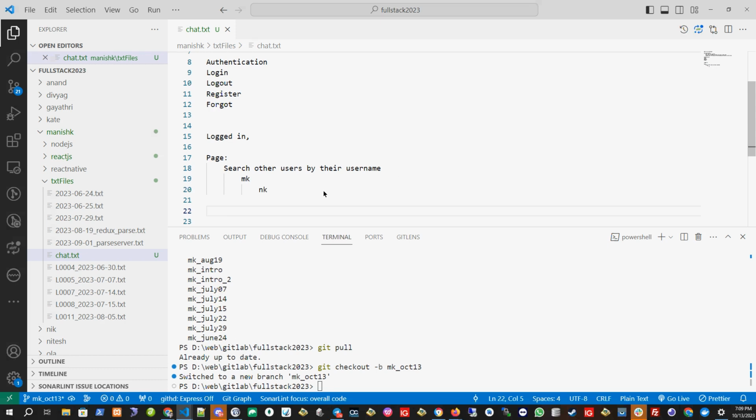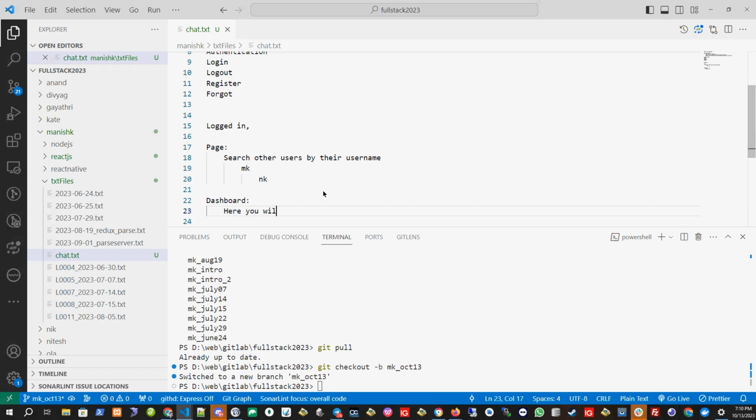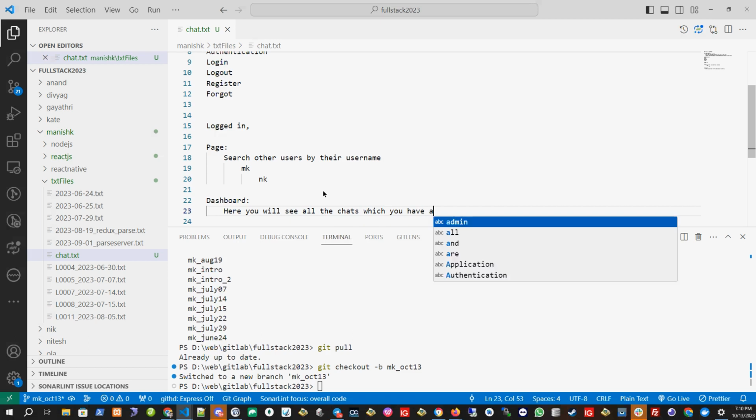What if I have already chatted with many users? There will be a screen called, let's say, the dashboard, like you have in WhatsApp. Whenever you open WhatsApp, you see all the chats available. So in the dashboard, you will see all the people, all the groups, all the channels with whom you have chatted. Here you will see all the chats which you have already initiated.